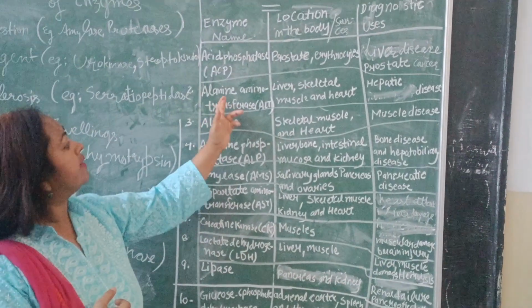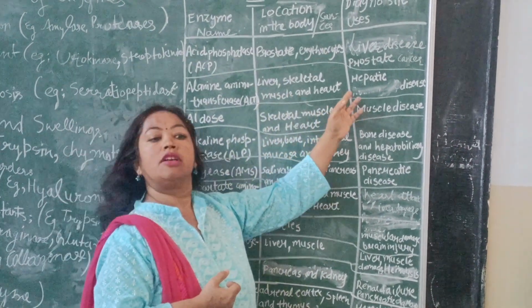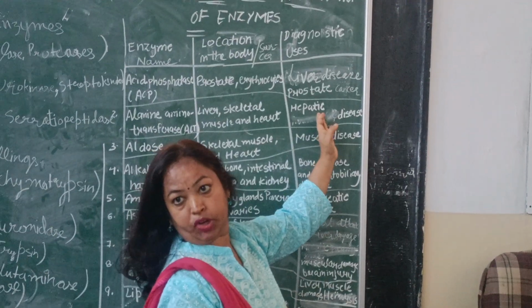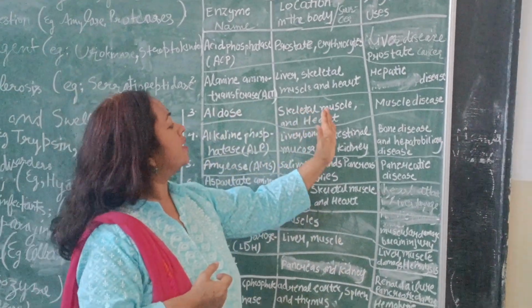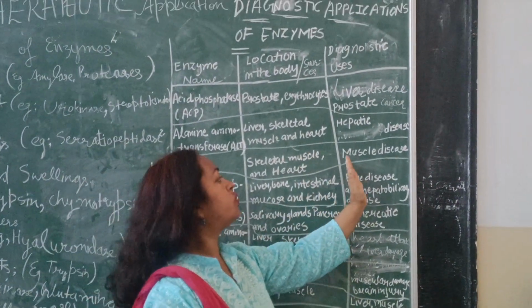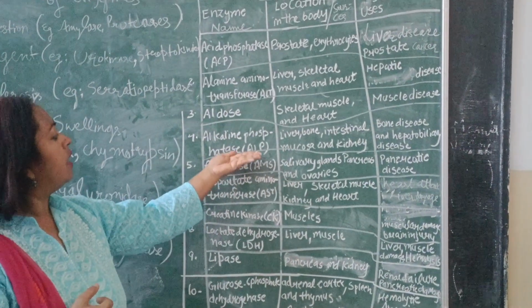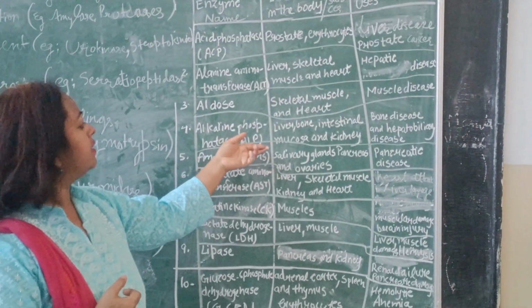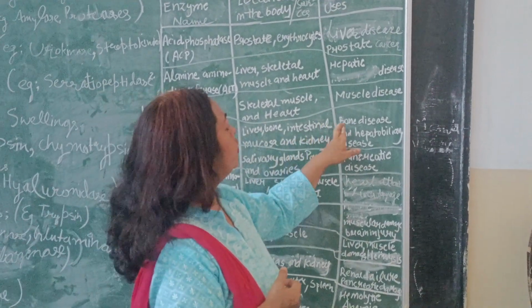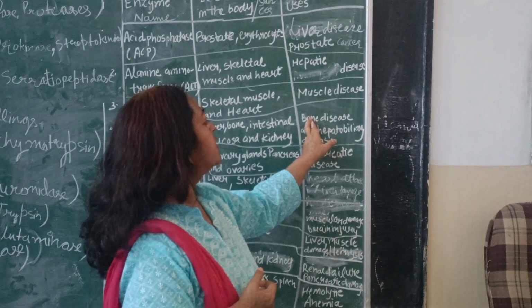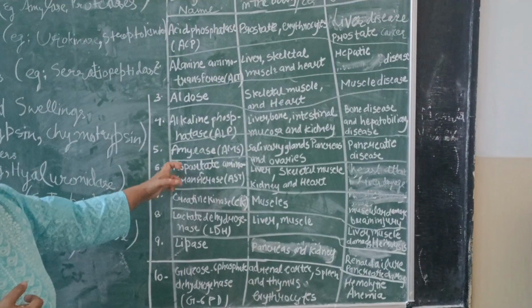Next is ALT, that means alanine aminotransferase. It is present in liver, muscles and heart, so used in treatment of liver diseases. Next is aldolase. It is located in skeletal muscles and heart, so used in the treatment of muscle diseases. Next enzyme is ALP, alkaline phosphatase. The location is liver, bone and kidney, so it is used in the treatment of bone diseases and diseases related to liver and bile.